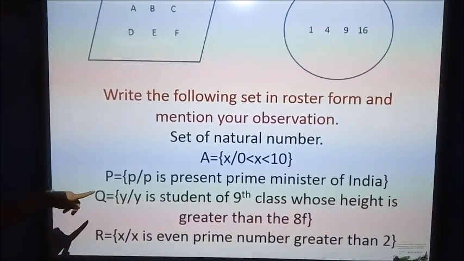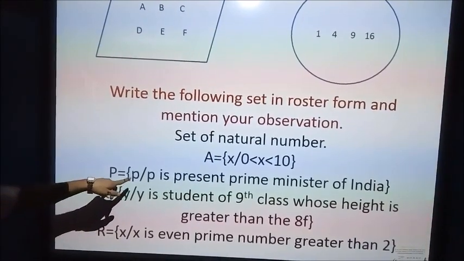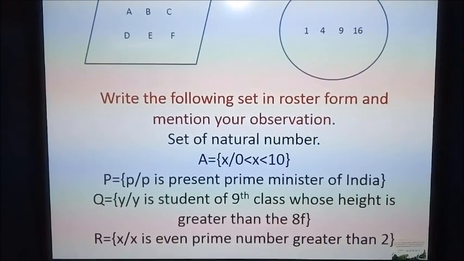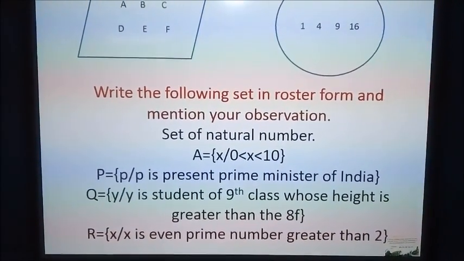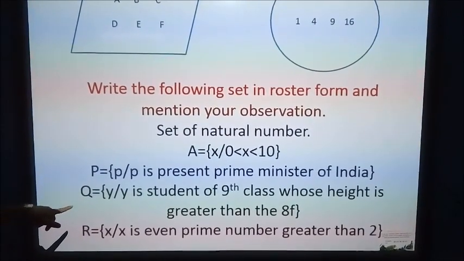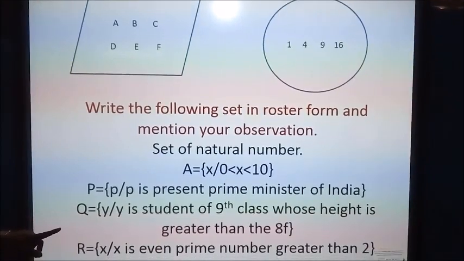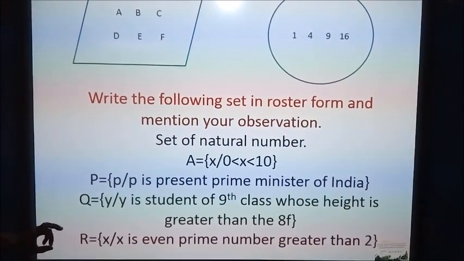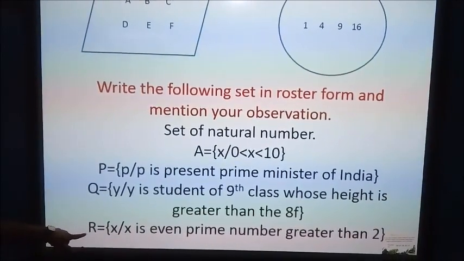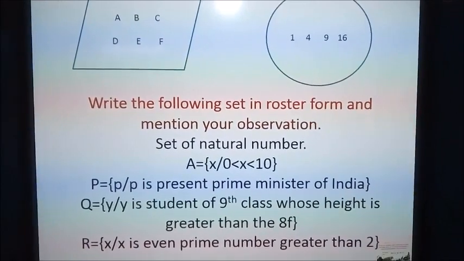Set P: every element of P is a person who is the Prime Minister of India. Set Q: every element of Q is y such that y is a student of 9th class whose height is greater than 8 feet. Next, set R: every element of R is x such that x is an even prime number greater than 2.